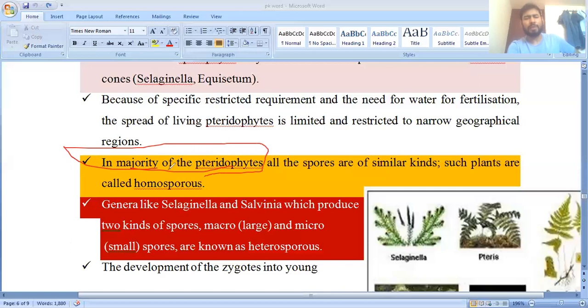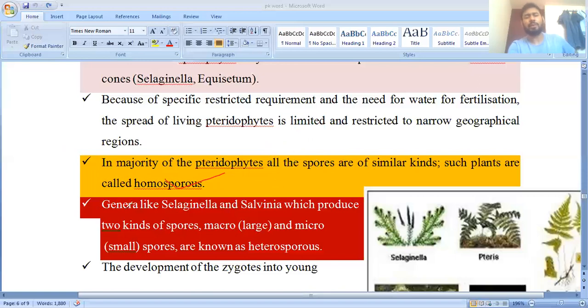In the majority of pteridophytes, the spores are of similar kinds, meaning they show the phenomenon of homospory, in which they have the same type of spore.